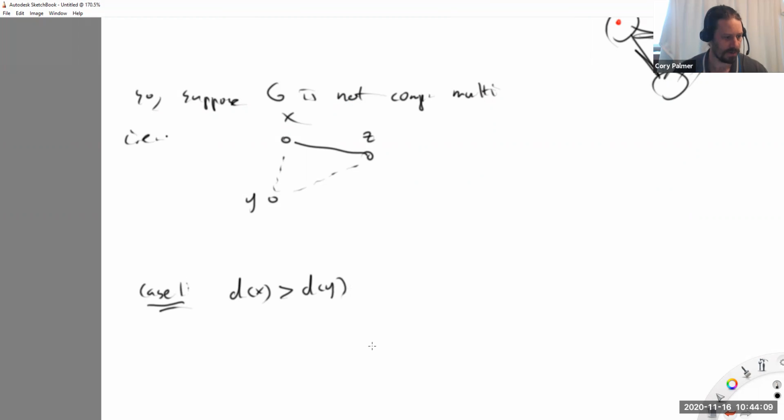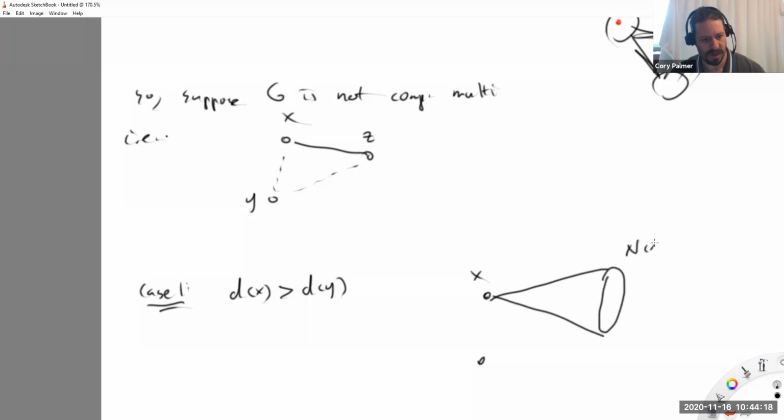Well, I mean, I have to write something. So if this happens, I'm going to do the following. I'm going to look at x and its neighborhood. This is the neighborhood of x. z happens to be in that neighborhood. Okay. Now y also has some neighborhood, right? I don't know, maybe it even shares some vertices. Not necessarily, it doesn't share z, of course, but it might share some other vertices. Okay. What I'm going to do is delete all that and replace y's neighbors with those of x.